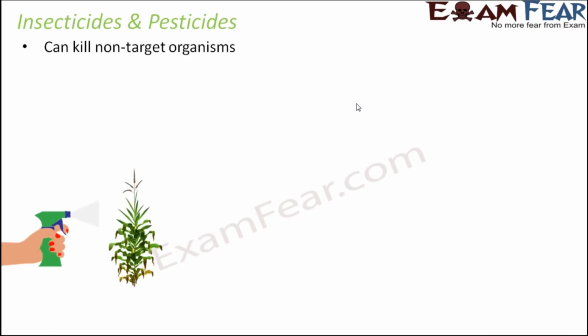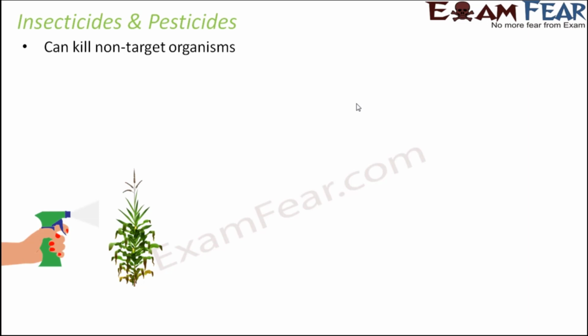So the next topic would be insecticides and pesticides. Now, how do they harm the soil? Because just now we learned that insecticides and pesticides will kill the insects and pests which harm the plants. But they can also kill the non-target organisms. So target organisms are the insects and pests. So anything other than insects and pests are the non-target organisms.